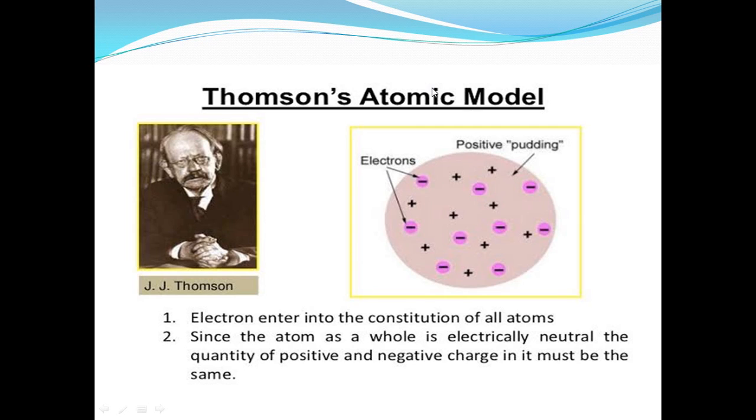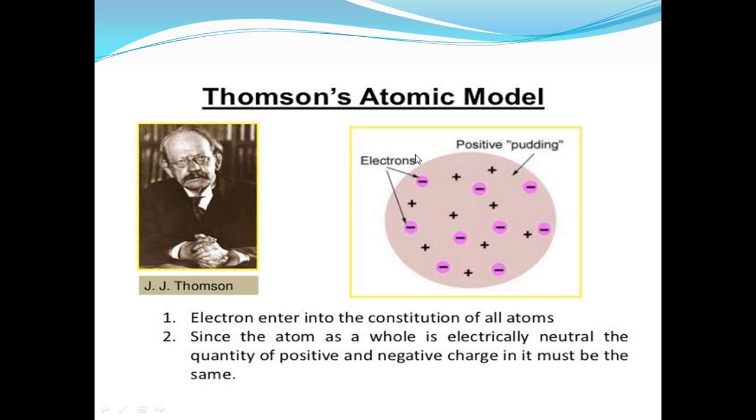So now, Thomson's atomic model of the atom. He said that because the atom must contain electrons, which are negative, what about this sphere? It must be positive to make the atom neutral, as we said before.